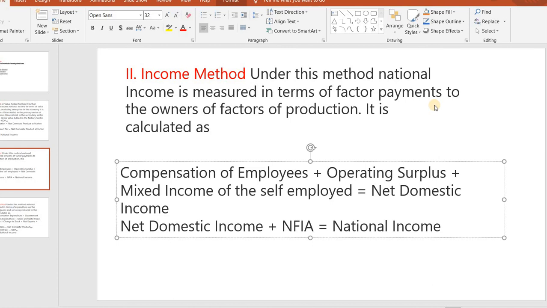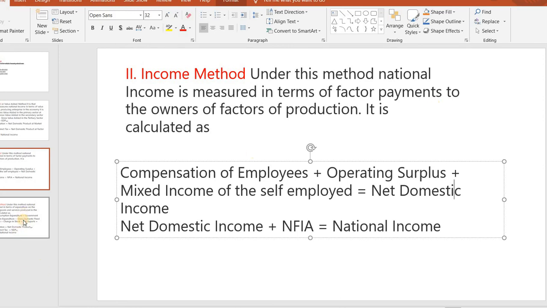Then income method means compensation of employees plus operating surplus plus mixed income of the self-employed equals net domestic income. Then net domestic income plus net factor income from abroad equals national income. First method was the product method or value added method, and the second method is the income method.